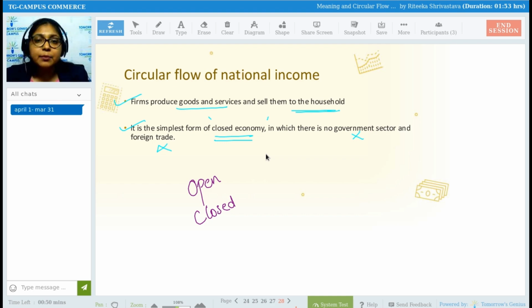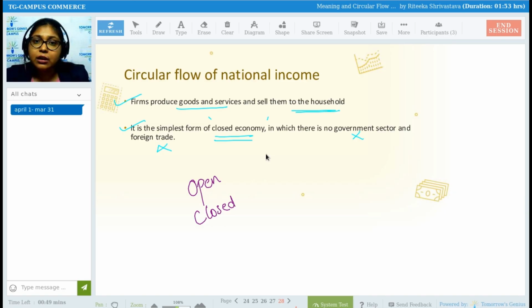Earlier, prior to independence, our economy was closed, but post reforms, when we started developing, our economy became an open economy. Now you can see our country is doing trading of goods and services with other foreign countries as well. Fine.